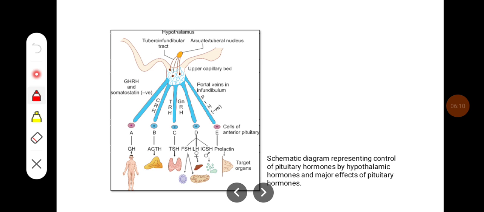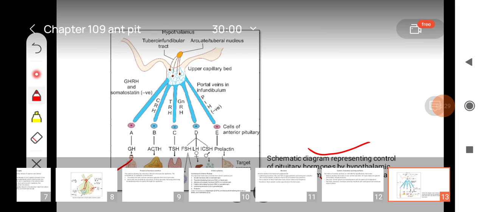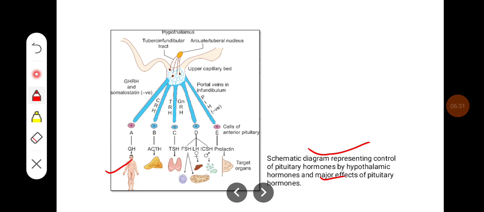So this is the diagram showing how the anterior pituitary controls the activity of other hormones. The growth hormone controls growth. The CRH, produced from the hypothalamus, controls the release of ACTH, which acts on the adrenal cortex.